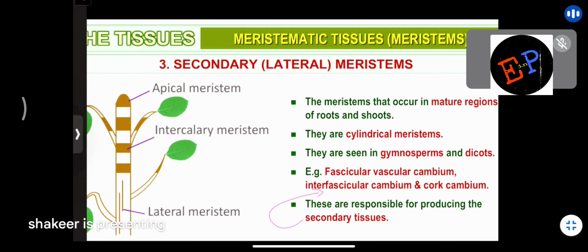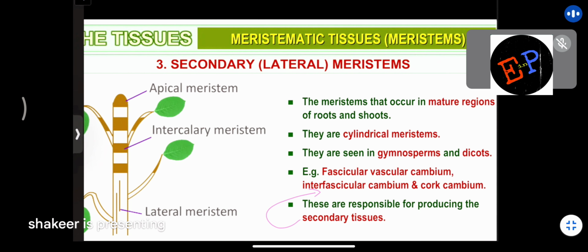Clear? Then we are studying the secondary meristems, which are also called lateral meristems. Clear? So these are the meristems that occur in mature regions of roots and shoots. Already we have studied, they are cylindrical in shape. They are seen in gymnosperms and dicots. So this is another important point which you should remember. So secondary meristems, where do you find them? You will find secondary meristems in gymnosperms and dicot plants. And in the remaining plants, you will not find secondary meristems.